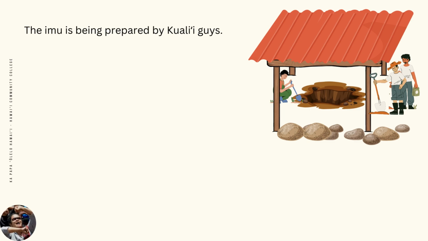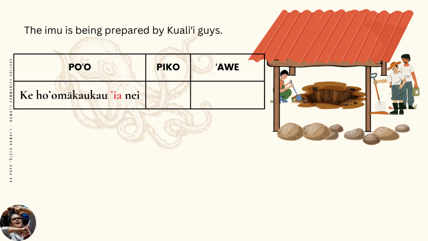Let's translate this passive pepeke painu sentence. As I mentioned earlier, ia is a particle used to change an active verb into a passive verb. When translating the active voice, we used ke ho'omākaukau nei in the po'o. However, the word ho'omākaukau is a hamani, an active verb.